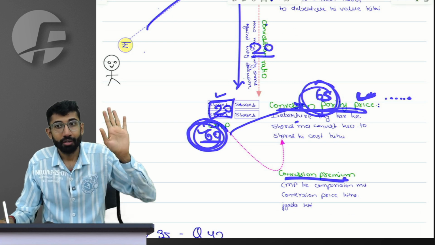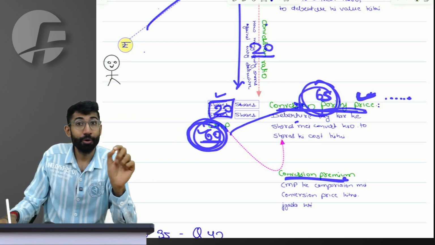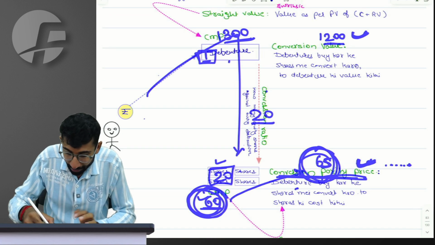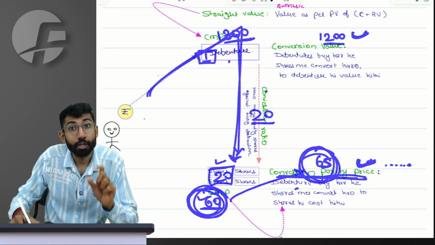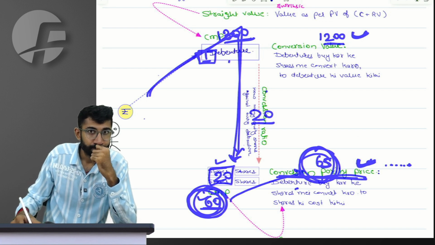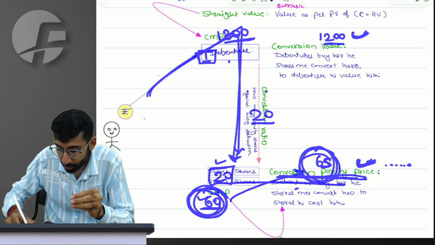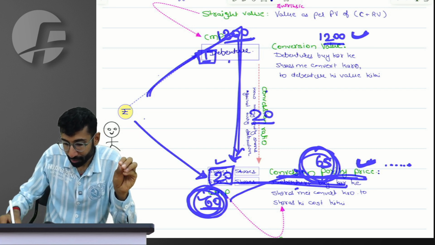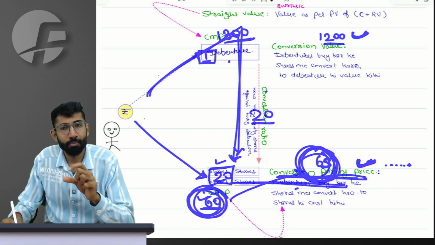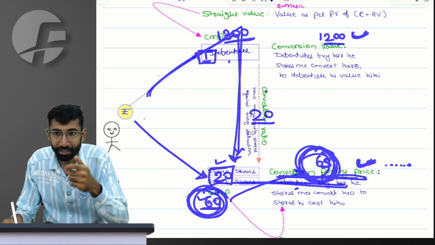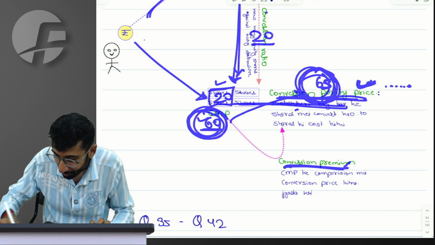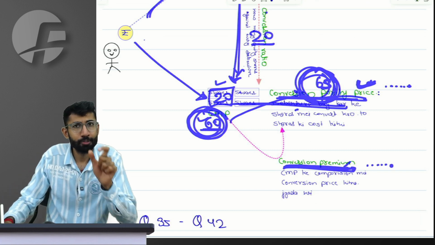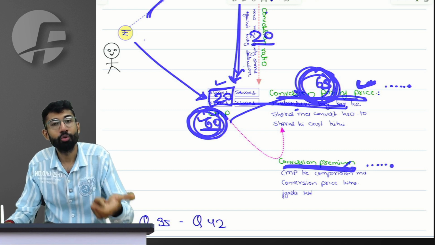Whatever you pay extra, that 5 rupee, that 8.33%, whatever you pay extra when you buy the share by this conversion route. Because with respect to share, do you realize you have two ways you can buy it, one directly and one by way of conversion. So by way of conversion, when you buy it, you might have to pay extra, and that extra, everyone, is called conversion premium. How much premium are you paying when you're buying it through the conversion route?